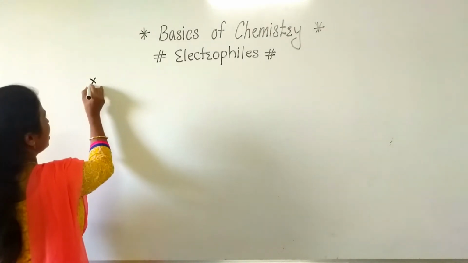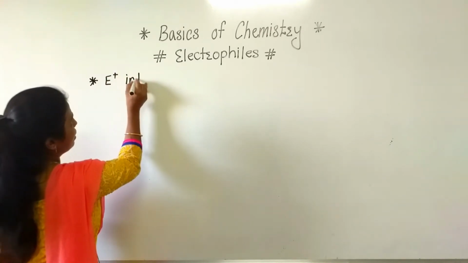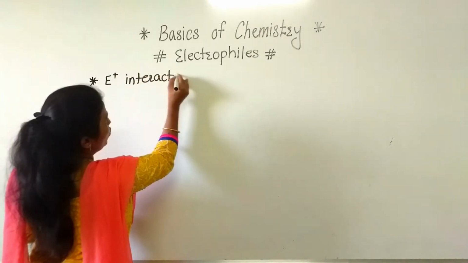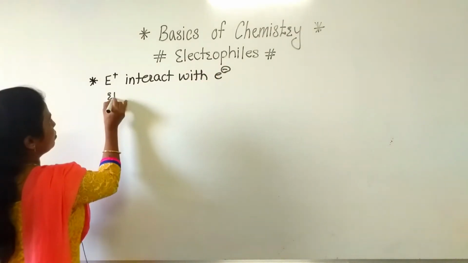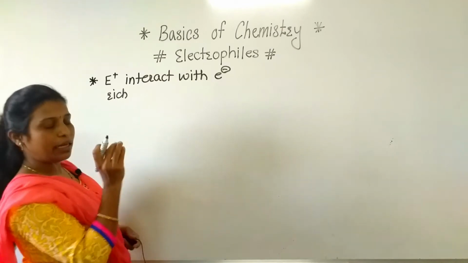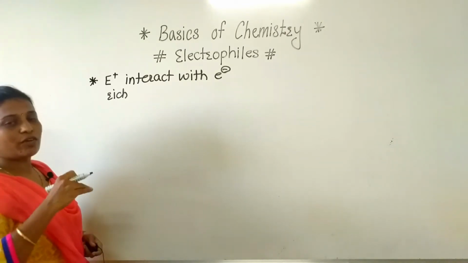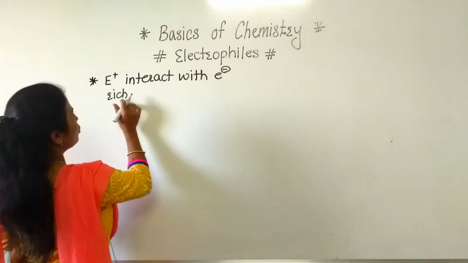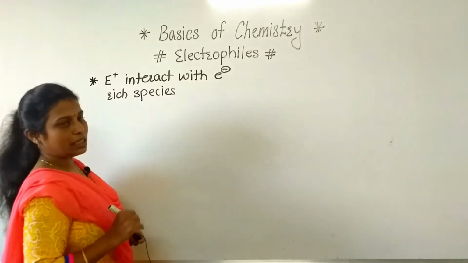If we consider another point, now see here, electrophiles interact with electron rich species. Electron rich species are called nucleophiles. As we are studying electrophile in detail, like that, electron rich species, that is nothing but the nucleophile, we will also discuss in detail.